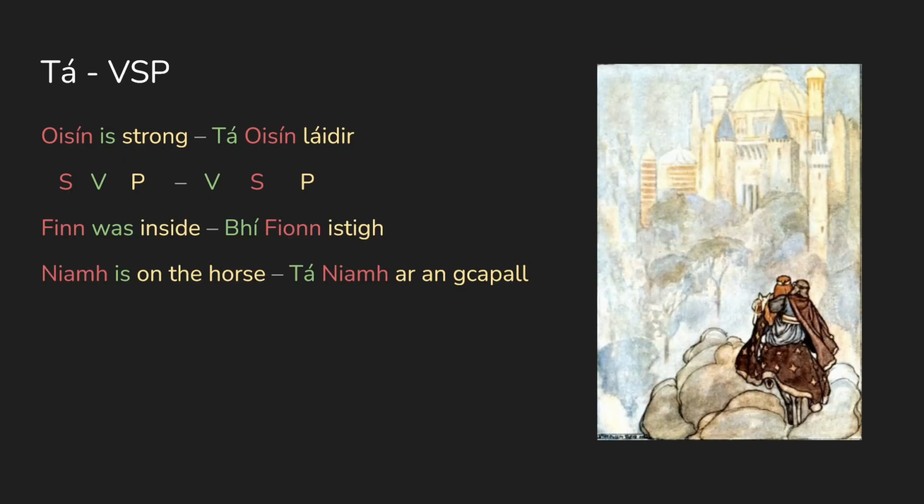Some more examples. We have Finn was inside, Bhí Fionn istigh. Niall is on the horse, Tá Niall ar capall. The predicate part can be an adjective, like in the first example, láidir, strong. It can be an adverb, like istigh, meaning inside. Or it can be a prepositional phrase. So ar capall is a prepositional phrase because ar is a preposition.